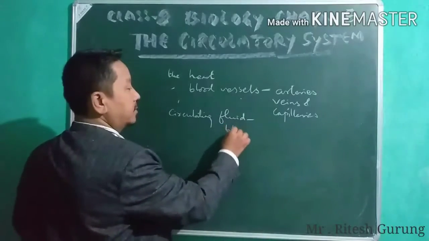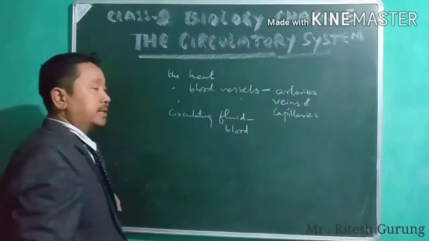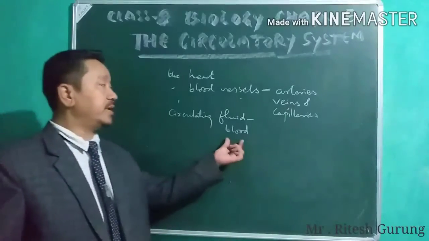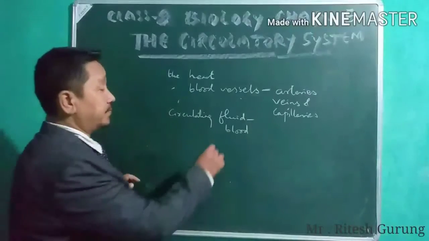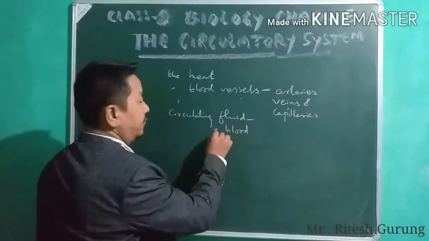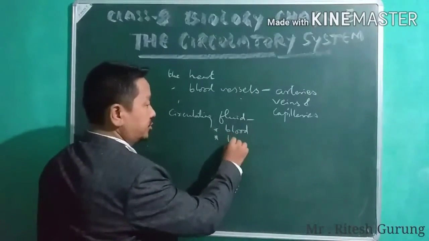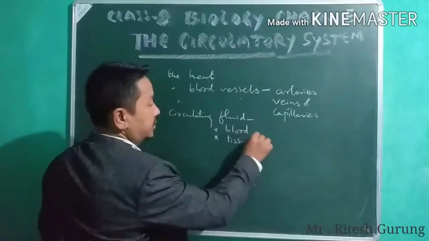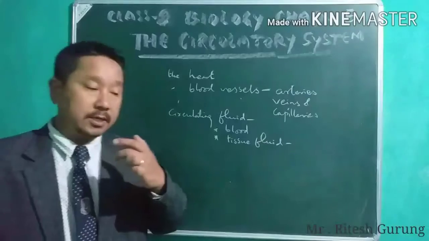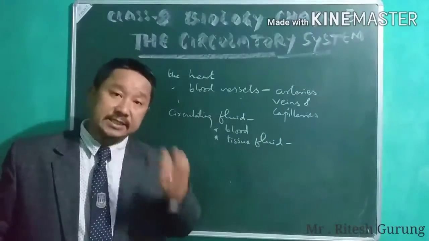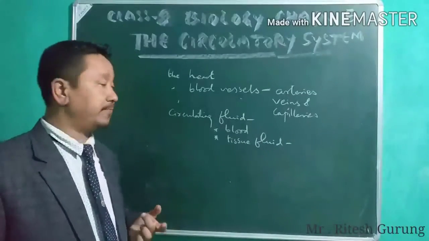They are blood, which is mainly found in the heart and in the blood vessels. Then we have your tissue fluid, which is between the cells in organs.